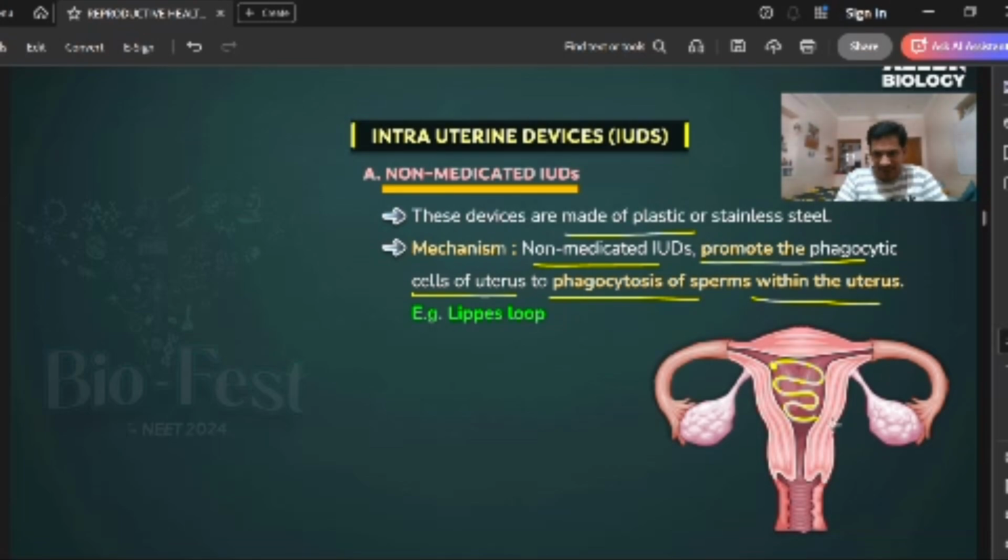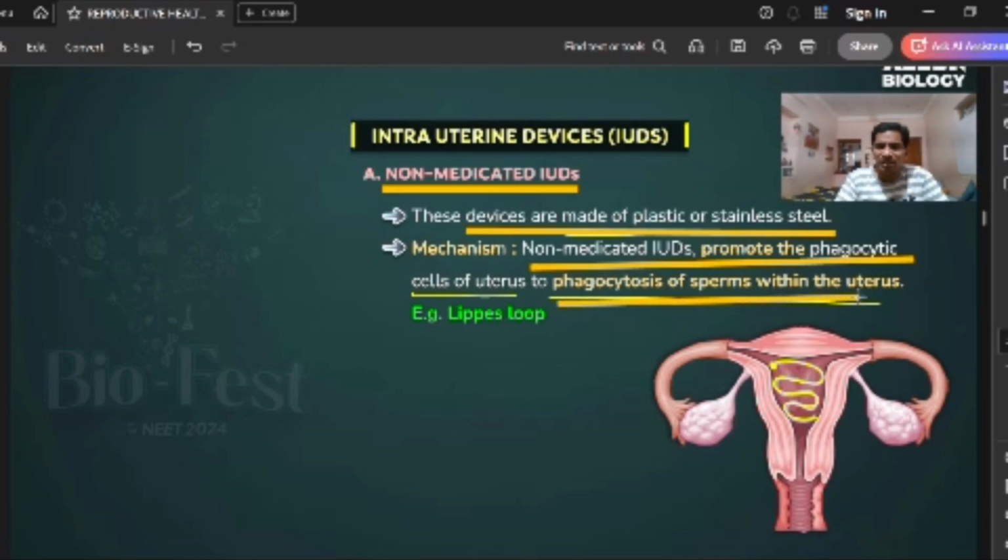When the doctor or expert nurse has to be inside the uterus or the cervix, our body will find it as a foreign body. Due to that, in the woman's body, phagocytosis will be increased. That's why these WBC-like cells will engulf the sperm cells. That's the mechanism they give. These devices are made of plastic or stainless steel. Mechanism: non-medicated IUDs promote phagocytosis of sperms within the uterus.